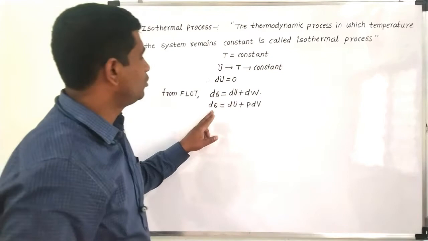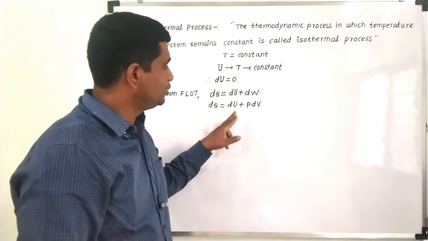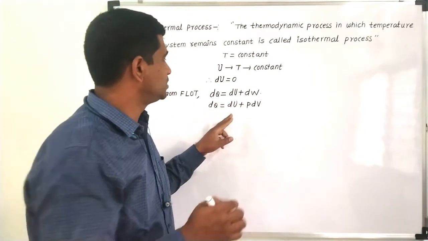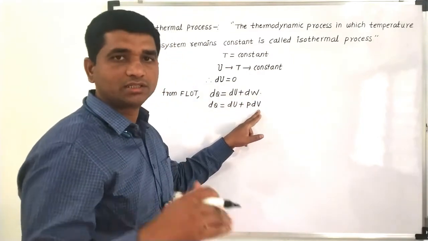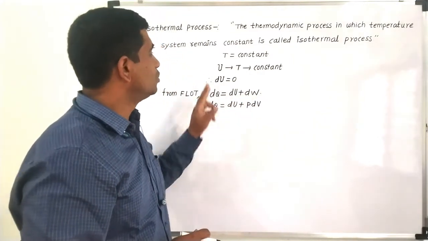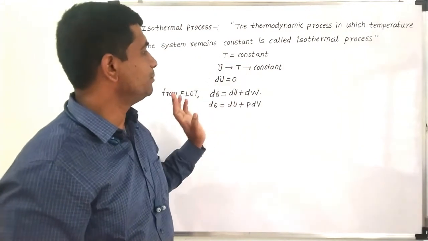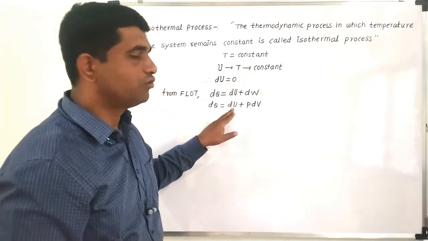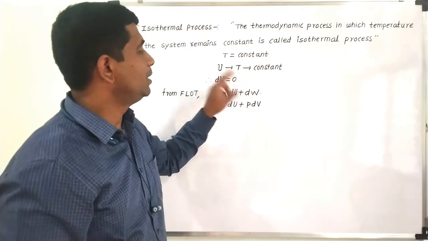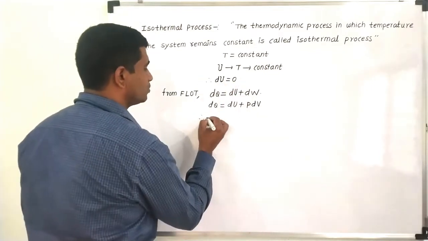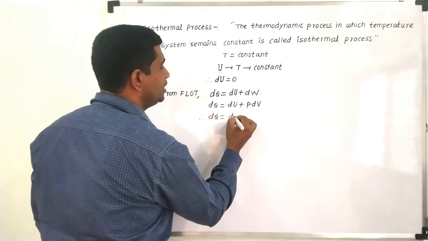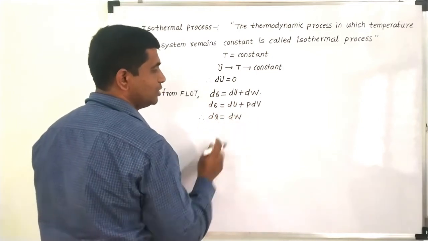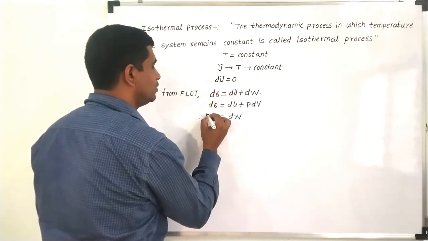Whatever amount of heat is given will be utilized for two purposes: first, to increase the internal energy, and second, to do some external work. For an isothermal process, as the temperature is constant, the first term dU will be zero. So I can rewrite dQ is equal to dW, since dU is equal to 0.